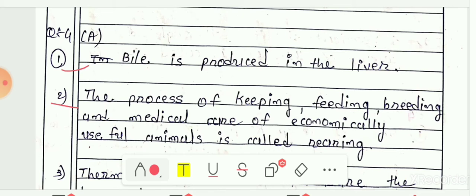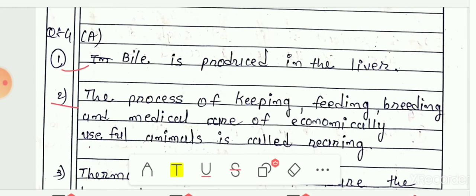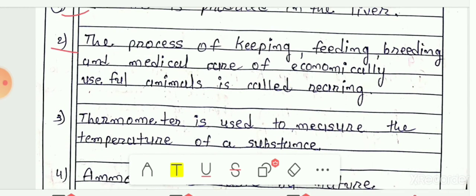So the process of keeping, feeding, breeding and medical care of economically useful animals is called rearing. That means if we are rearing any animals, then we have to keep them properly, give them proper facilities, and feed them. In such case they can breed easily, and we have to also take the medical care of those animals. People usually rear animals which are economically helpful to them, like cows, sheep, goats, etc.